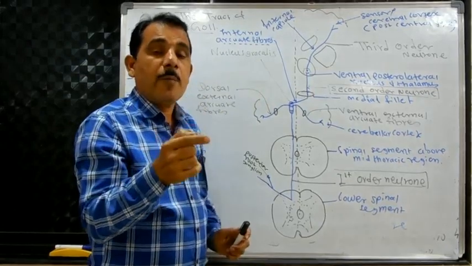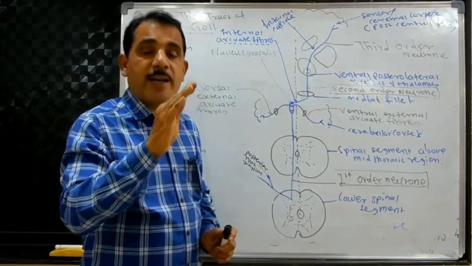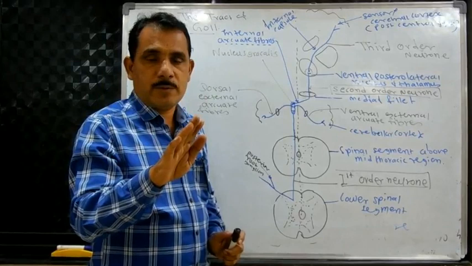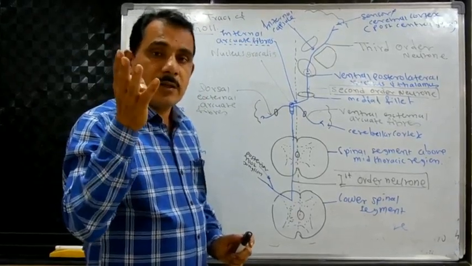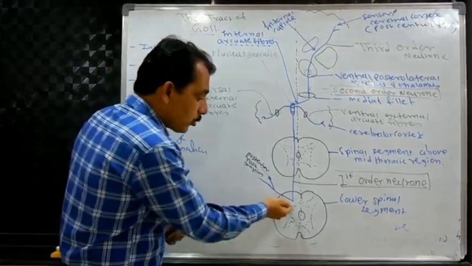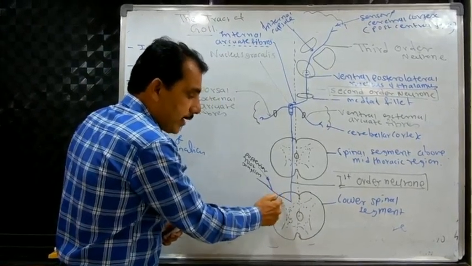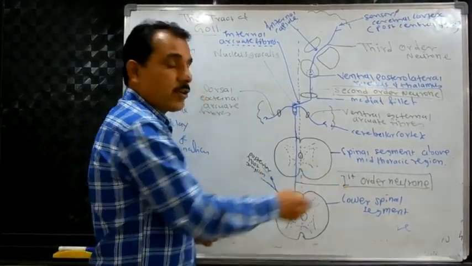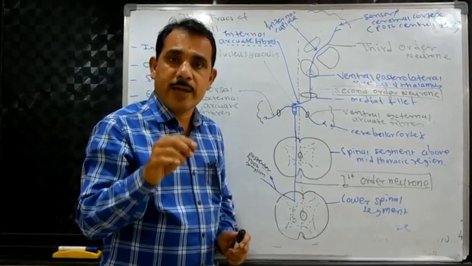Remember, before ascending upwards, these fibers do not cross directly to the opposite side of the spinal cord. Now, while ascending, it terminates in a four-way manner. Some of the fibers end on the posterior horn of the gray matter of the spinal cord on the same side, and then cross to the opposite side and end there.